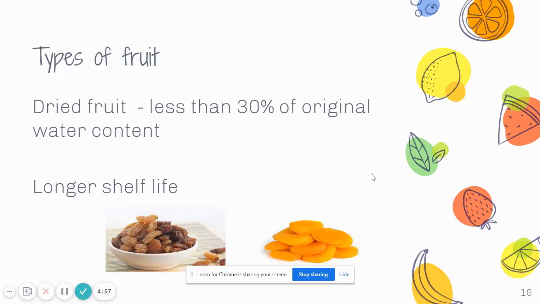You can also categorize fruit according to whether they are dried or not. So dried fruit typically contain less than 30% of the original water content. Because they are lower in water, they have a longer shelf life. So dried fruit include things like raisins, prunes, dried dates, dried cranberries, dried mangoes, and dried apricots.